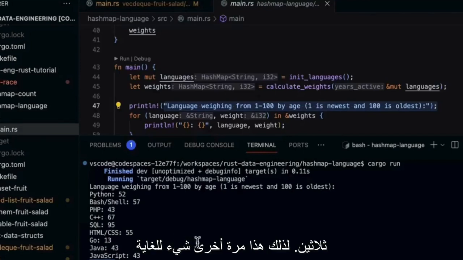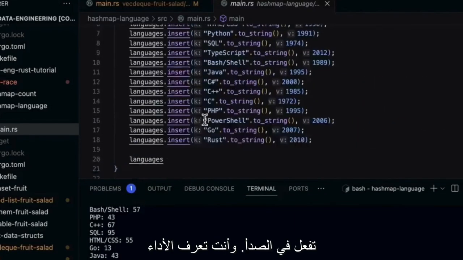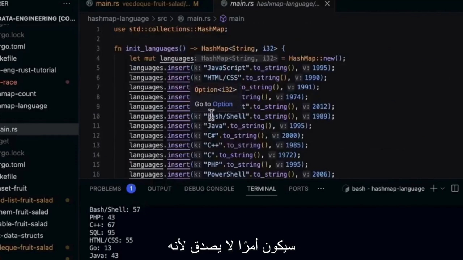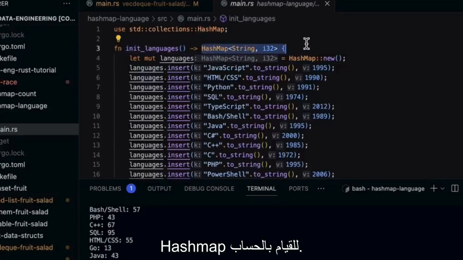So this, again, is something very similar to what you would do as a data engineer, and it's quite trivial to do in Rust. The performance is going to be incredible because it's a modern compiled language, and it uses a very efficient hash map to do the calculation.